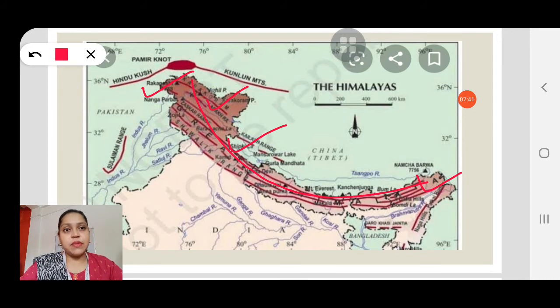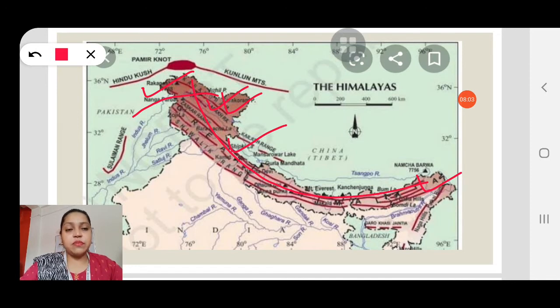In the Himalayan mountain range, you have the Karakoram mountain range and the Kailash mountain range, and also the Himalayas are there. So you can see the Karakoram mountain range is towards the extreme north, and most of the Karakoram mountain range goes to Pakistan also.